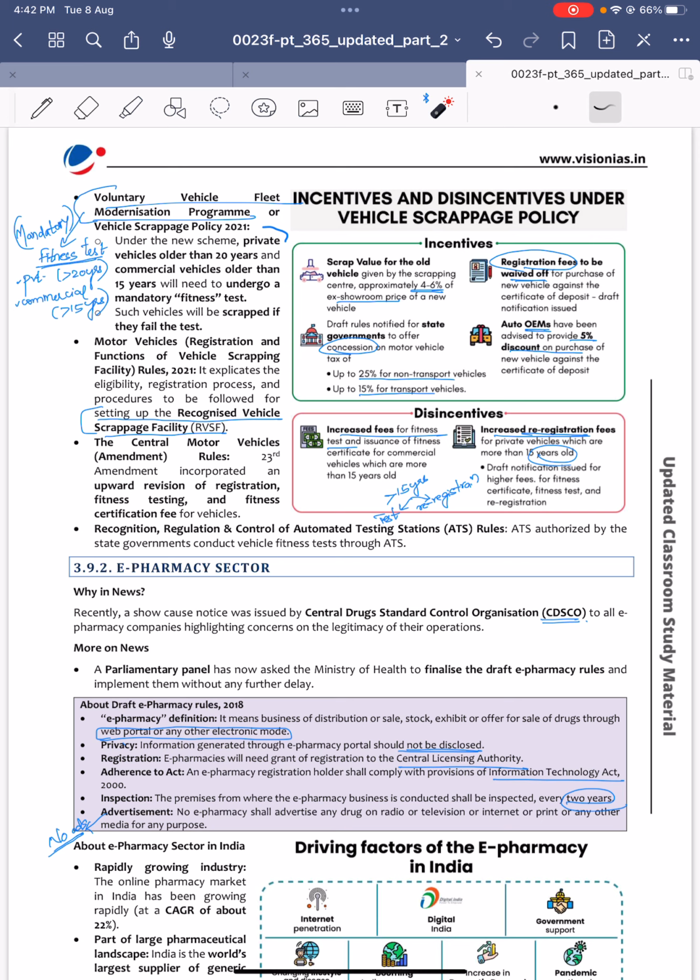If a vehicle passes the fitness test, well and good. If it fails, then those vehicles should be scrapped.